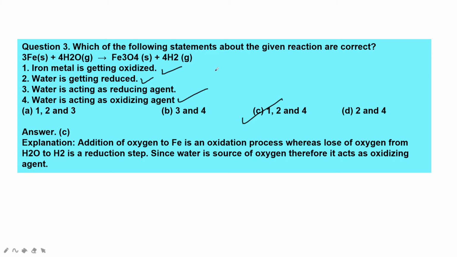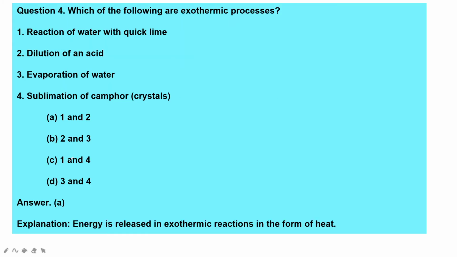Okay, addition of oxygen to iron is an oxidation process, whereas loss of oxygen from water to give hydrogen is a reduction step. Since water is a source of oxygen, therefore it acts as an oxidizing agent. I have given the explanation part also, so that it will be clear for you. Okay, so here we go.